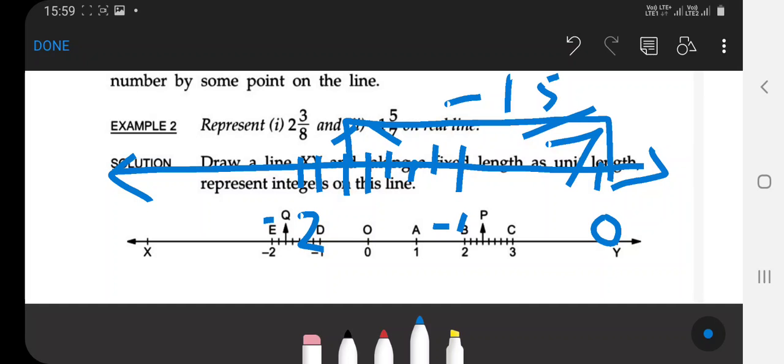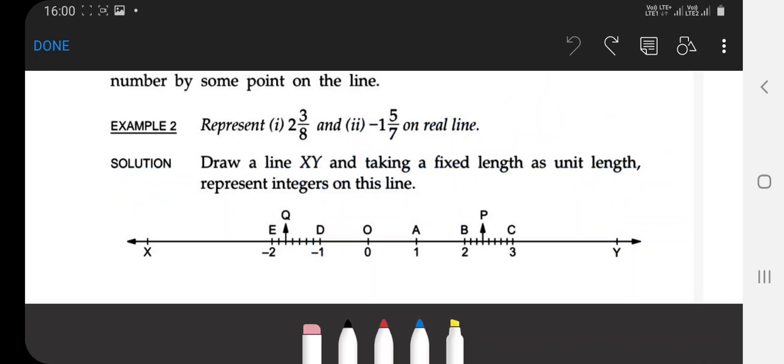Clear, students? By this way, you must represent the rational number on the real line. If your notebook is of a smaller size, you take 0.5 centimeter equal to 1 unit, or 1 millimeter equal to 1 unit. Clear?